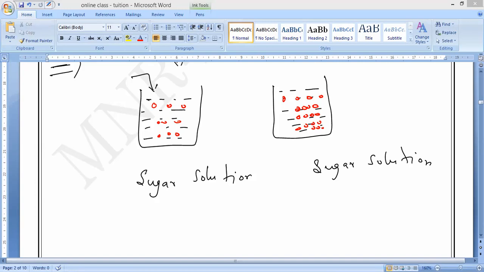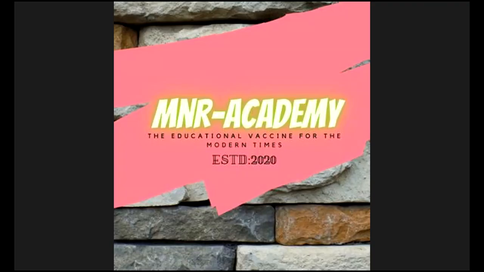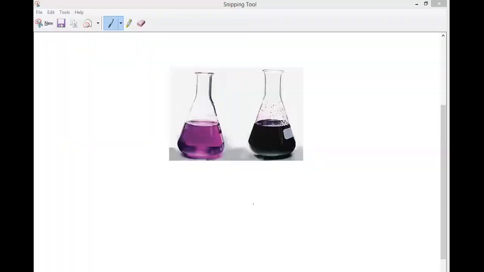Yes, sir. I will show you one picture. Let me see who will answer and who will understand the difference between them. You guys need to tell me. Are both the same or both different? You can also guess. What I said in the sugar case, the same thing is applicable here also. Now I will show you two conical flasks, filled with some kind of chemicals.